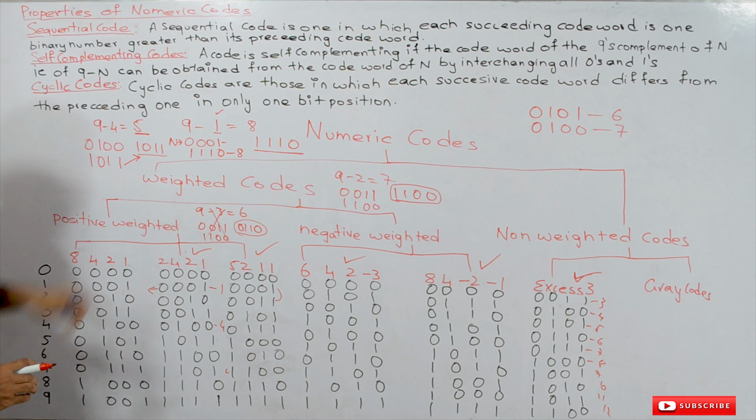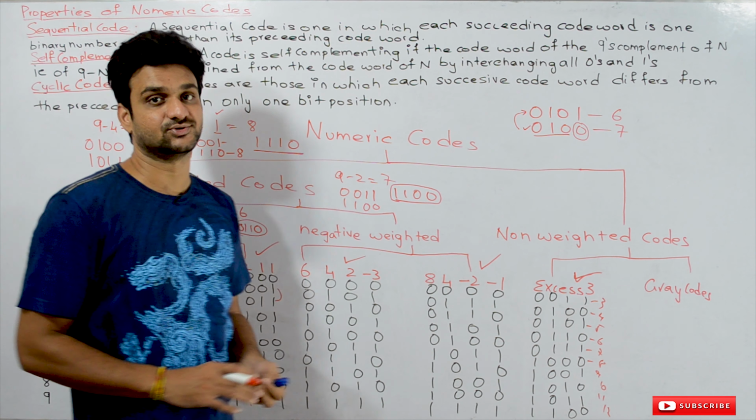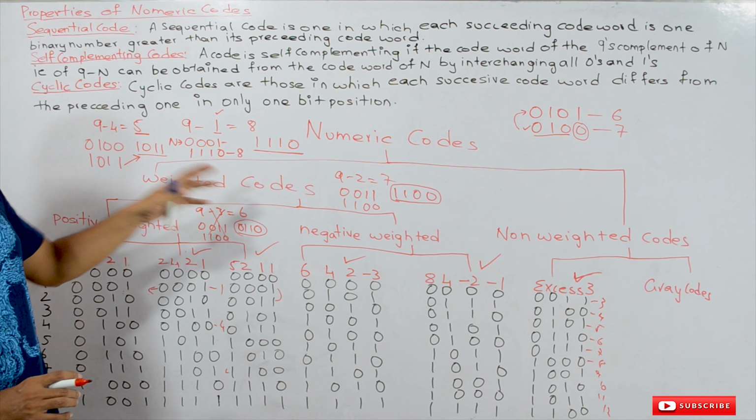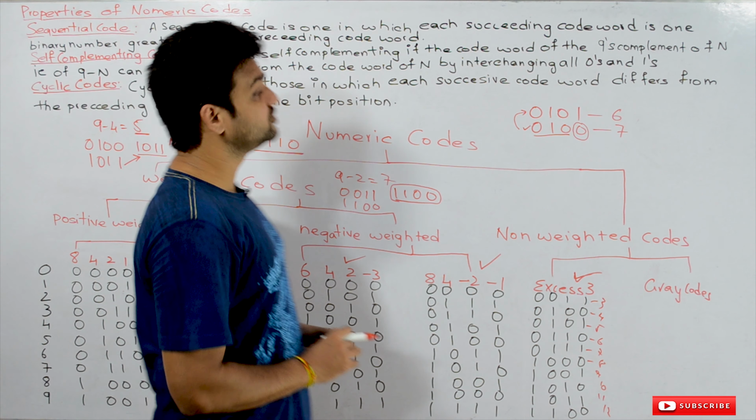So what is the bit position that has been changed? These 3 bit positions are the same, only 1 bit position differs. If by changing only 1 bit position you get the successive code, then that kind of code is what we call cyclic codes. So whenever we discuss gray codes, there we will try to understand the cyclic codes also. Okay, hope you got clarity on the properties of numeric codes.